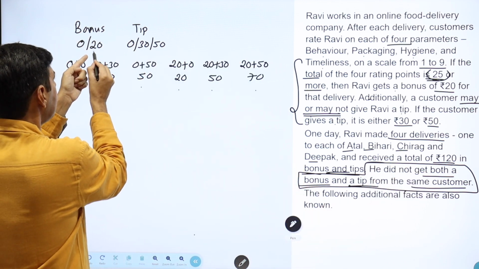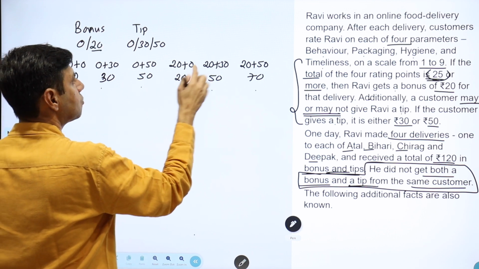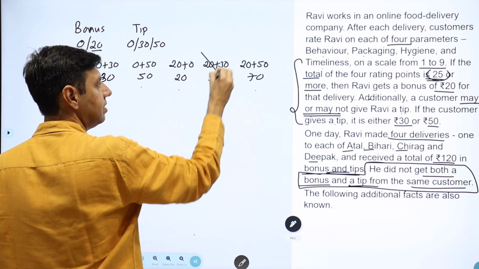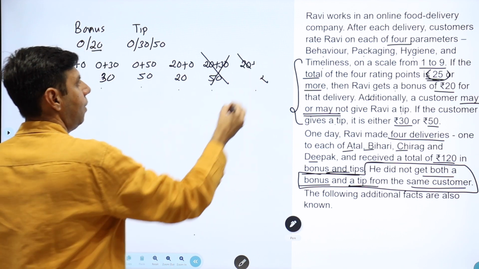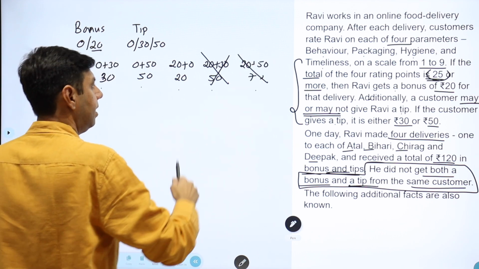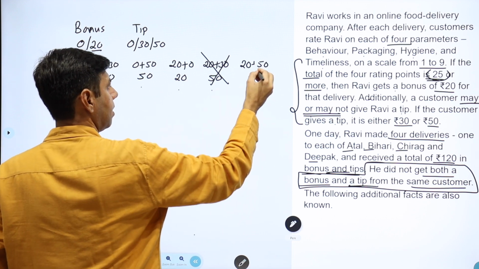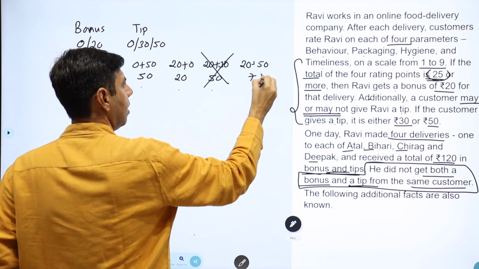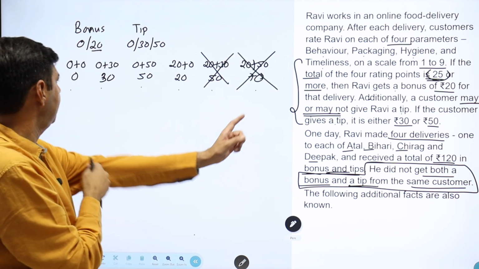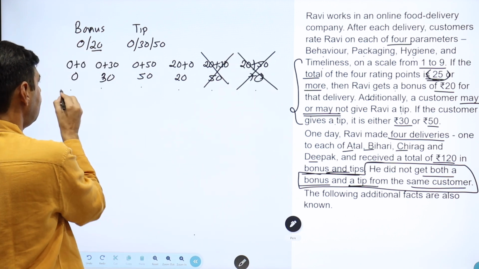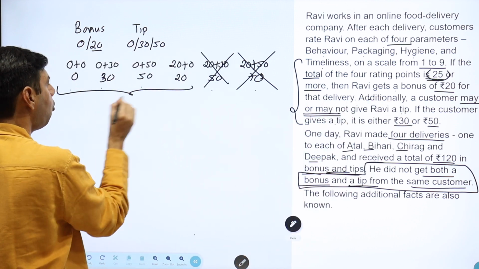If I'm talking about a bonus and a tip together, that is not possible. So these two are not possible. So I would be getting this, and using this, I have to get 120 from 4 of them.